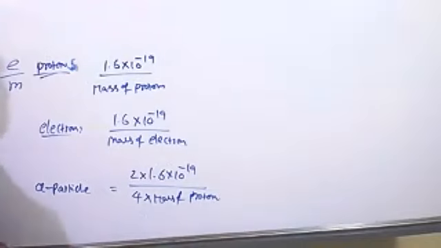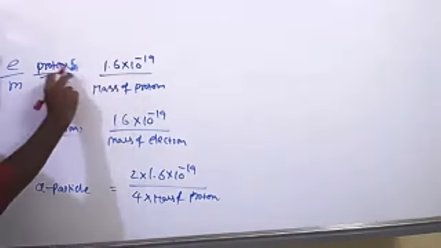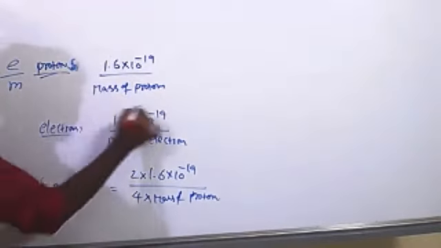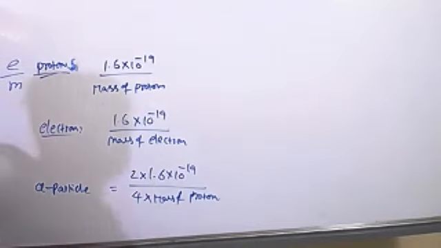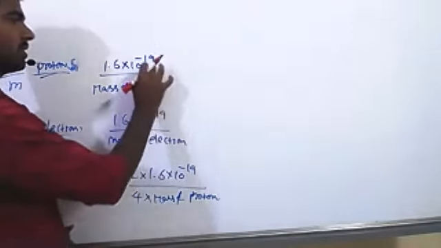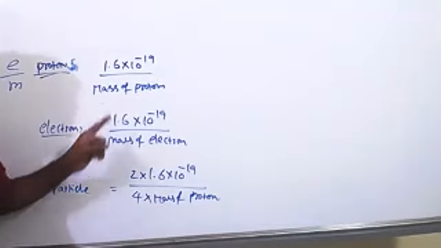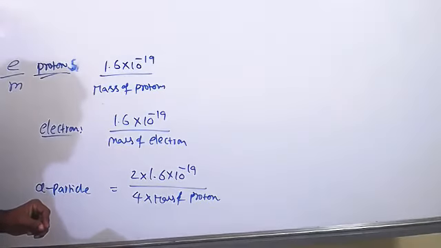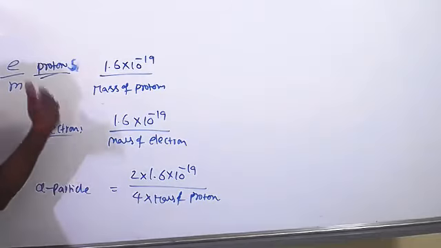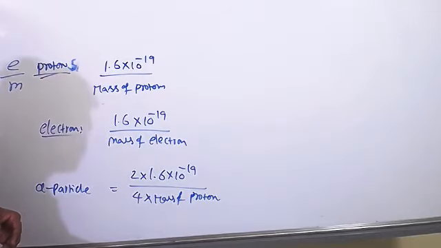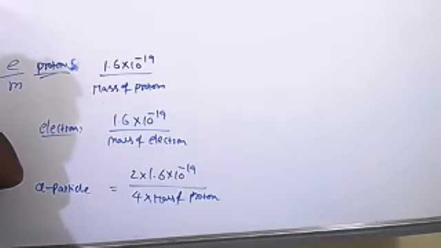Now tell me, to get a bigger value, always the denominator value will be small, correct? To get a bigger result, the denominator should be small and the numerator should be large.